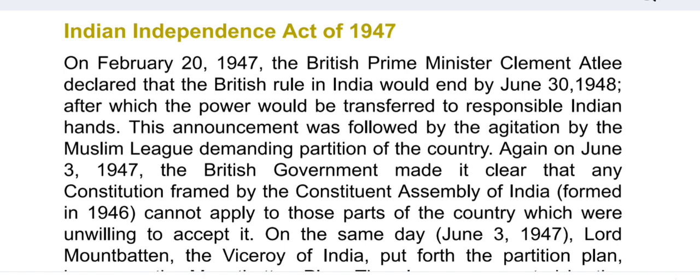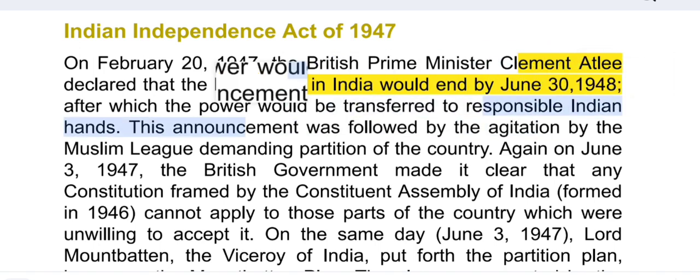So, Indian Independence Act of 1947. On February 20, 1947, the British Prime Minister, Clement Attlee, declared that British rule in India would be ended by June 30, 1948, after which the power would transfer to responsible Indian hands. This announcement was followed by agitation by the Muslim League demanding partition of the country. So the Muslim League demanded that they want partition.